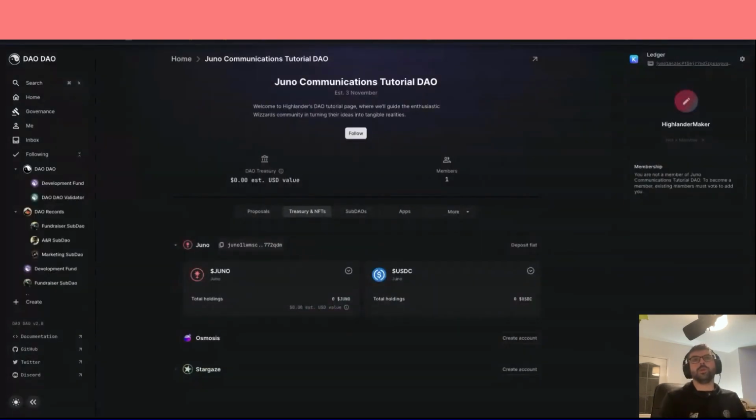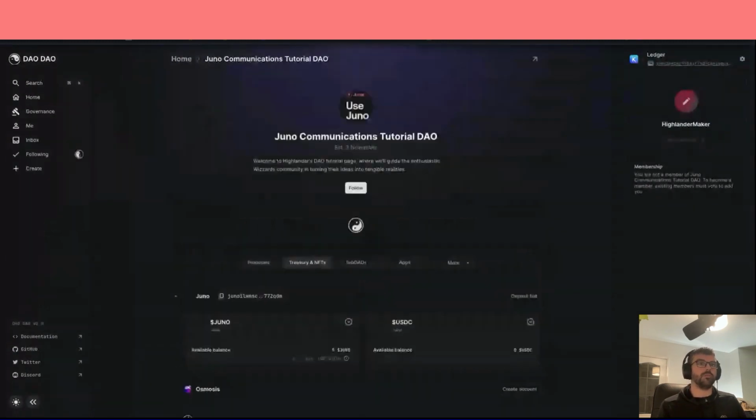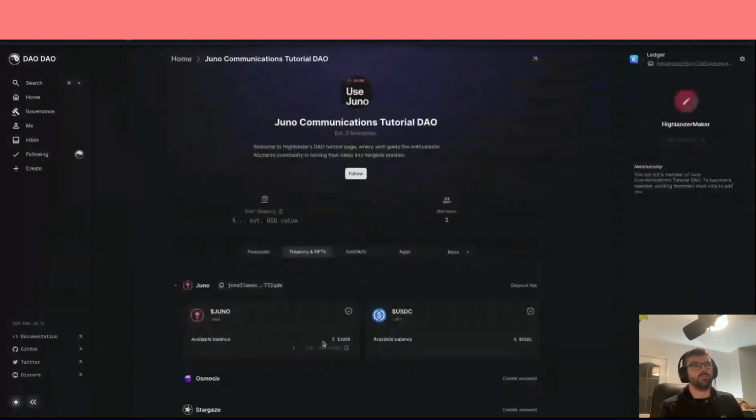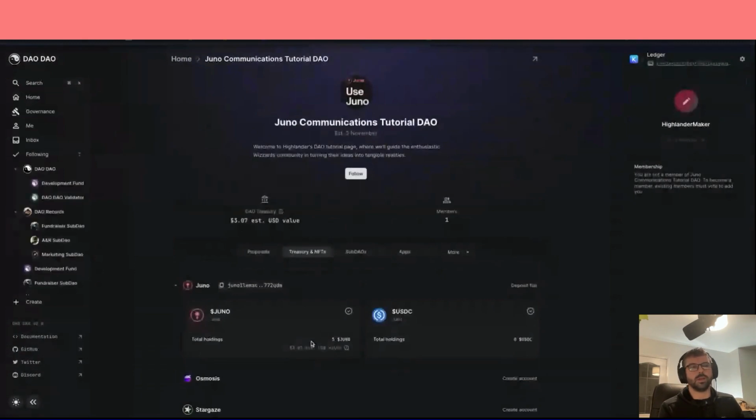So what I'm doing here is, there's multiple ways to get Juno coins into your DAO address. If you don't have any, you can send them straight to the DAO address here, which then will show a balance here in a wee second. I've just sent some from another wallet. There you go. So I got 5 Juno in this Juno Comms Tutorial DAO. That will cover the cost to do transactions and this and that.